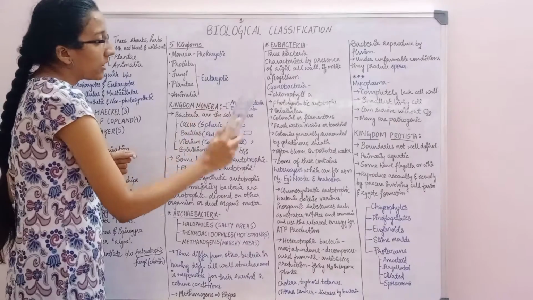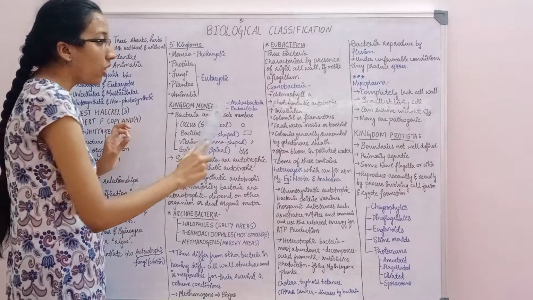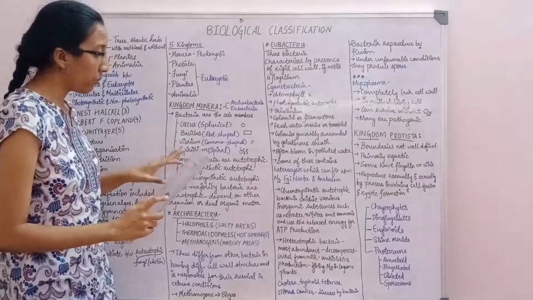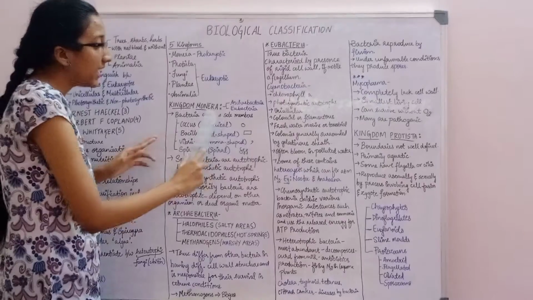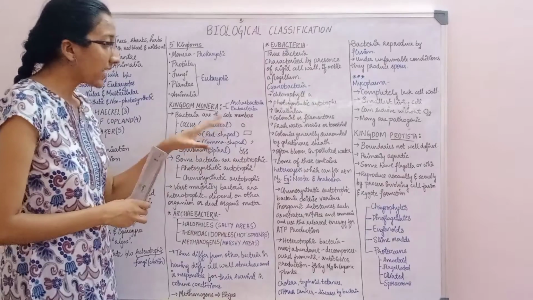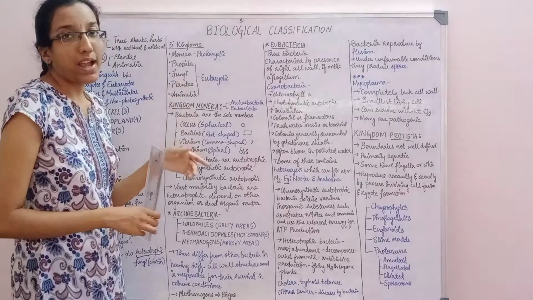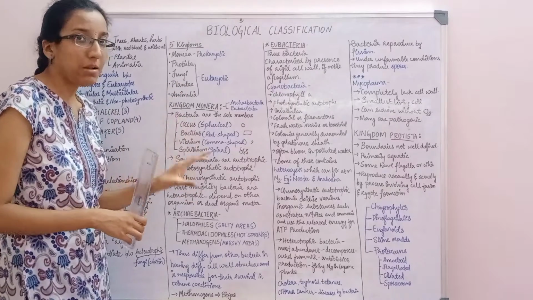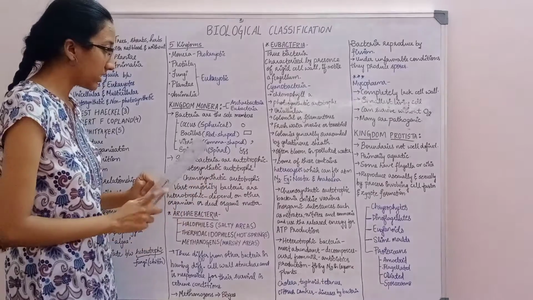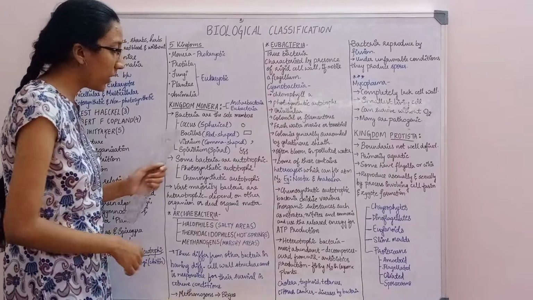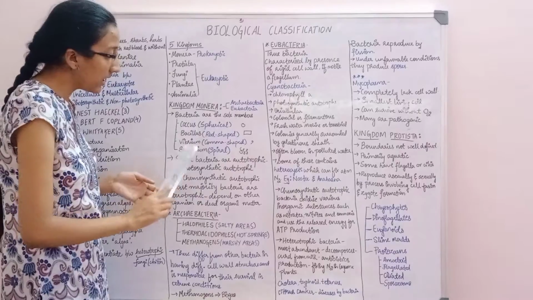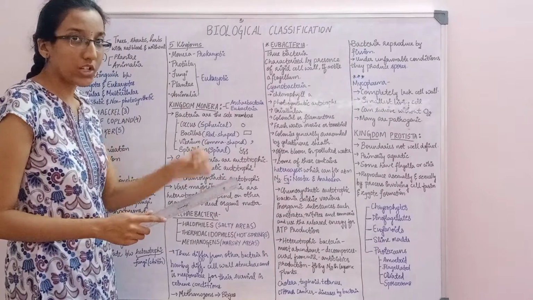If you remember that Monera is prokaryotic, you can remember what comes under kingdom Monera. Prokaryotic means bacteria, so archaebacteria and eubacteria come under kingdom Monera. This is very important. Bacteria are the sole members of this kingdom, and the most abundant microorganisms on earth are bacteria. So what you study about this kingdom is bacteria. Now you can see there are various bacteria divided on the basis of various shapes.